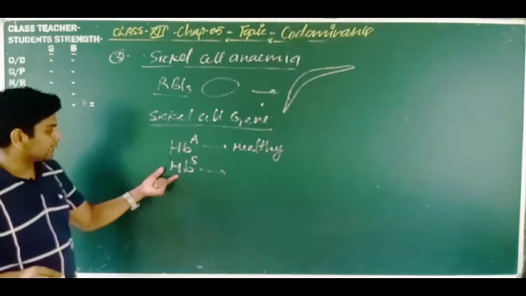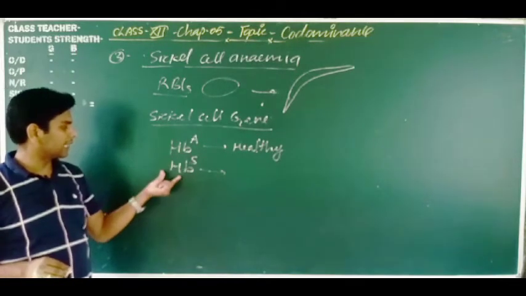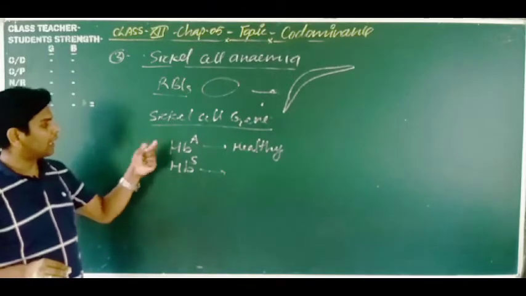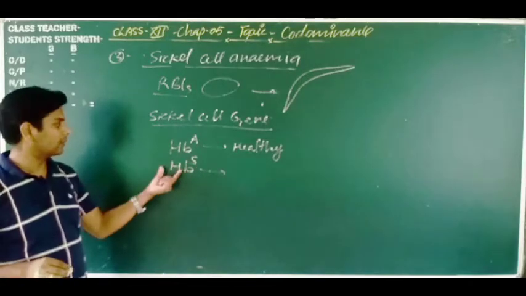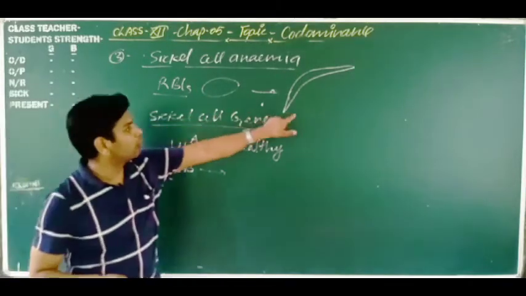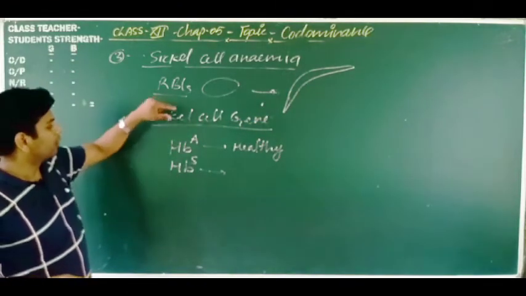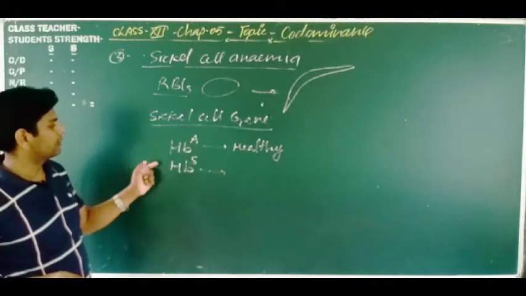So here the sickle shape is present, that is why we are writing HBS, the hemoglobin of the sickled RBC. And HBA is the hemoglobin of the healthy RBC. So it is like this, HBA, HBS.